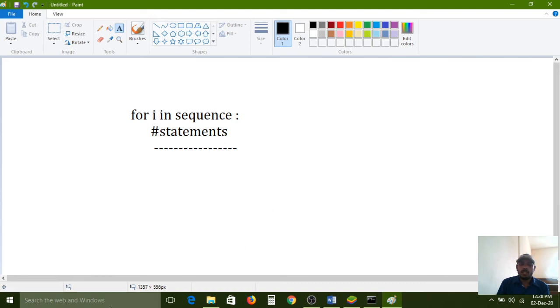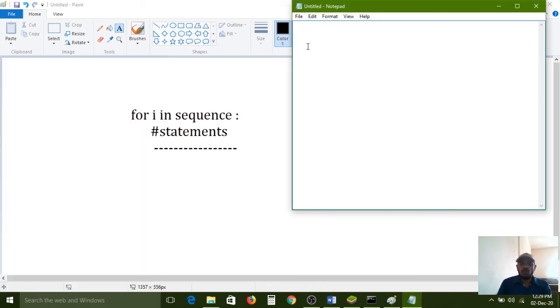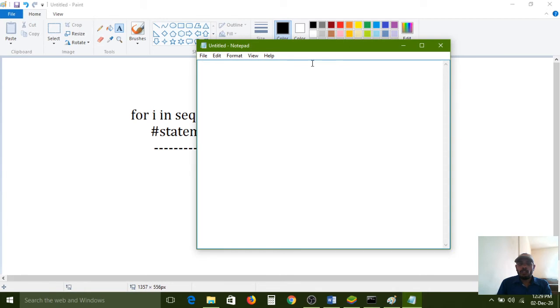Now, for your understanding, I am writing one example through Notepad. When you write our code in Notepad, this is called script mode. So first, I am defining a list. In between square brackets, I am defining the values 10, 20, 30, 40, 50. If you want to separate one value from another, a comma operator must and should be used.